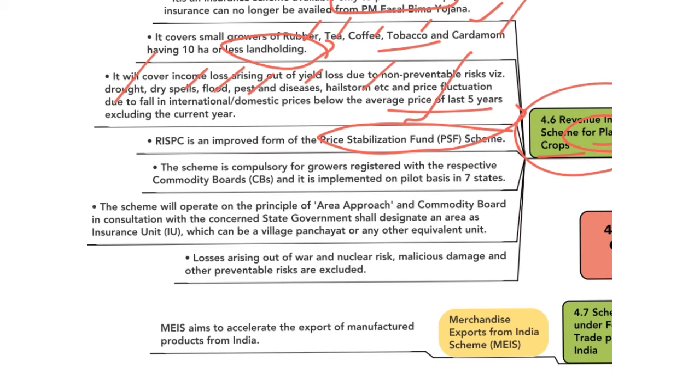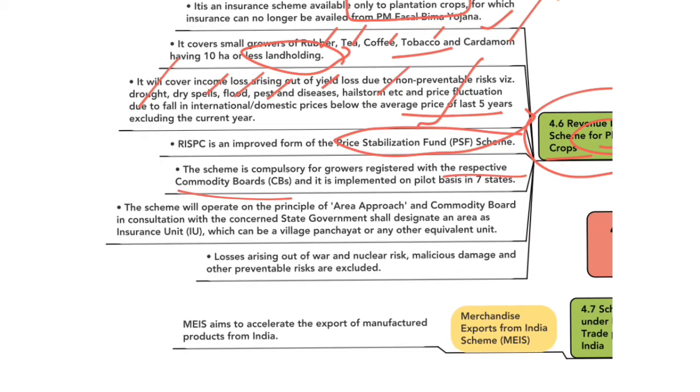This scheme is compulsory for growers registered with the respective commodity boards. Commodity boards are statutory bodies that take active steps for production, development and export of respective commodities. Here, commodity boards for plantation crops include Coffee Board, Coir Development Board, Coconut Development Board, etc.